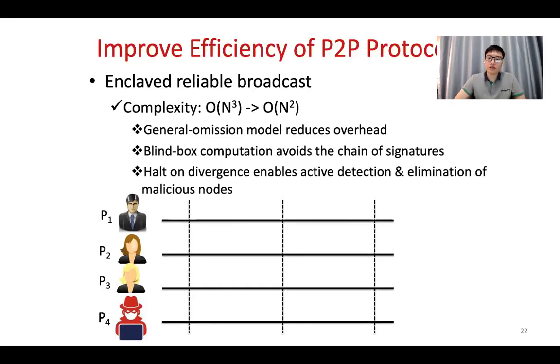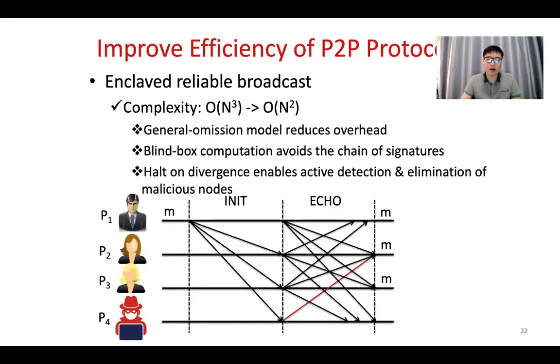Further, as you can see, when we go back to this reliable broadcast protocol with all the features and properties, we can just ask the initiator to send the message, and the other nodes just follow the protocol. At the end, with the black box computation and some other properties, we can further reduce the communication overhead. Meanwhile, since we have the halt-on-divergence, this property can help us to actively detect the malicious hosts and eliminate the malicious nodes from the network.